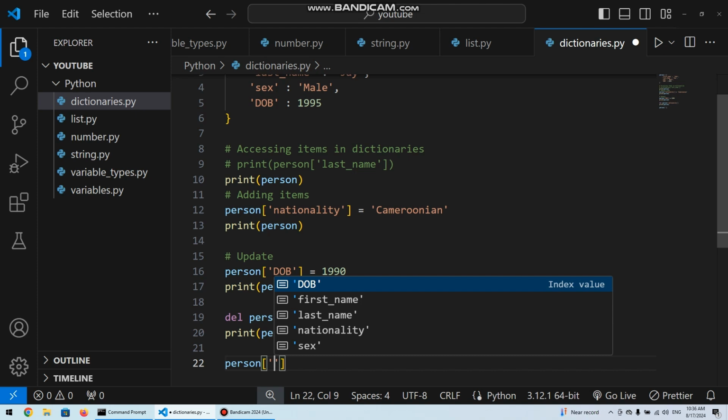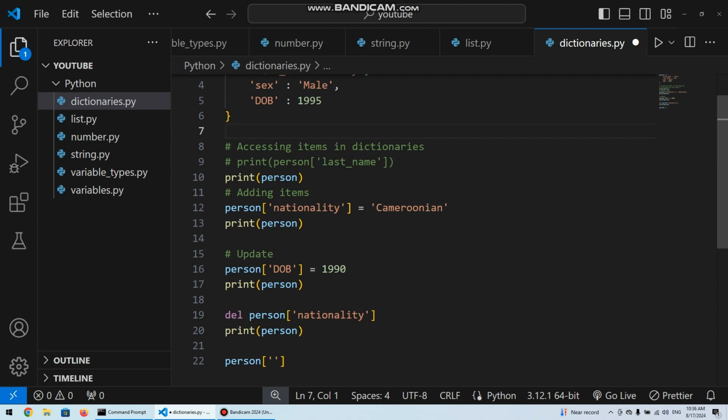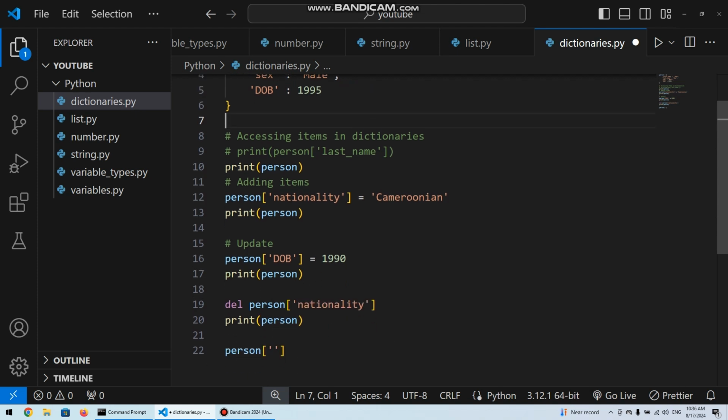So what I'm really trying to say is that you must not have all the items from the start like this. You can create entries in a dictionary incrementally, dynamically, as they're coming, and you add them. So this person dictionary can have more properties.